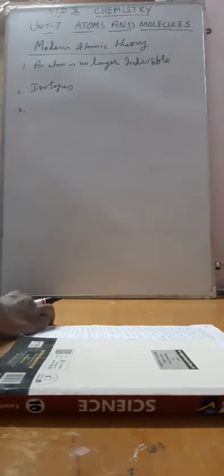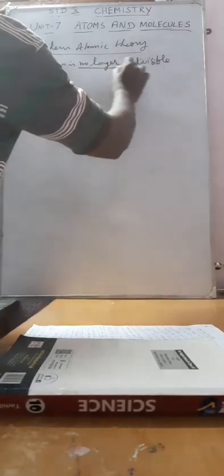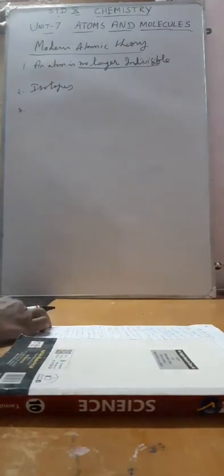The first point: an atom is no longer indivisible. No longer indivisible means an atom is divisible, because of the discovery of proton, electron and neutron. Atom is considered as a divisible one.